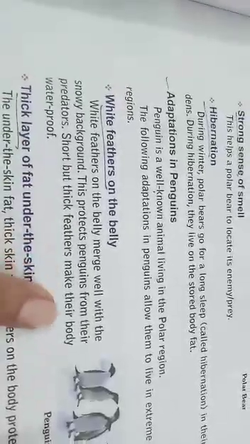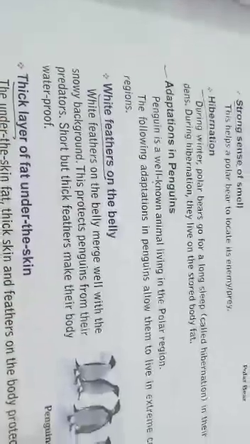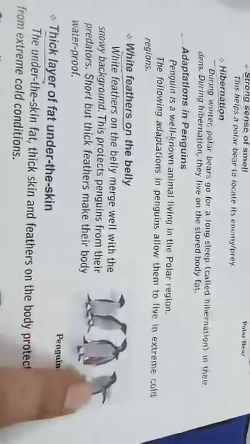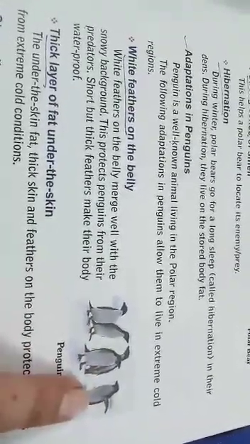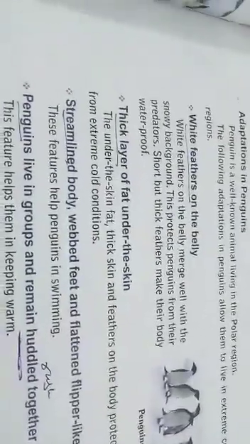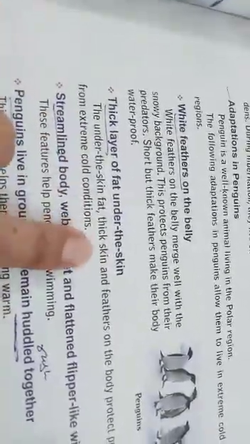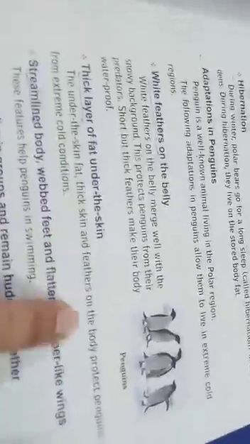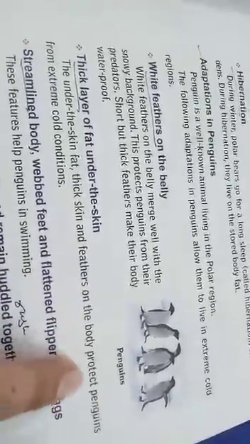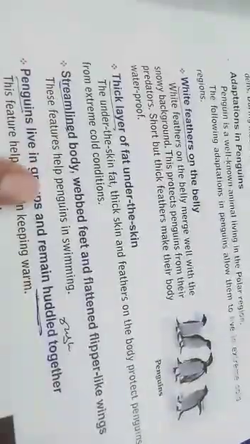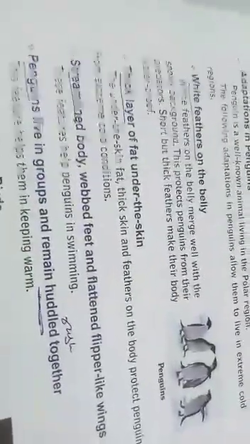Short but thick feathers make their body waterproof, means they can live in the water also. Thick layer of fat under the skin. Under the skin, fat, thick skin and feathers on their body protect the penguins from the extreme cold conditions. Next is streamlined body. Due to their streamlined body, they can easily swim in the water also.